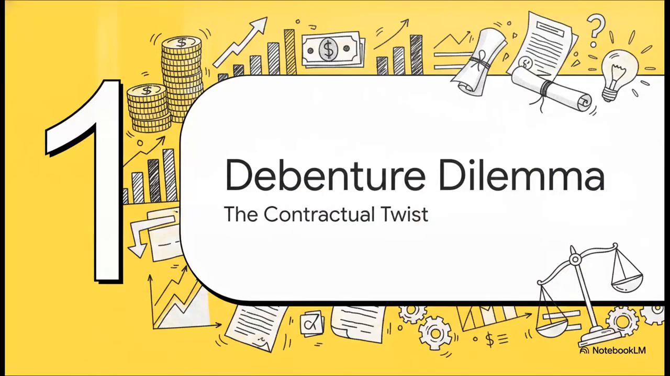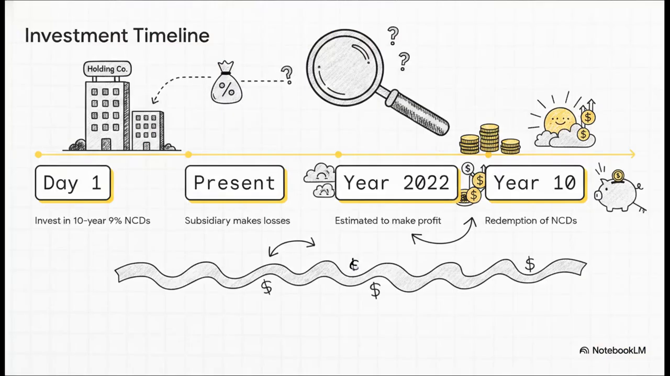All right, Section 1, the debenture dilemma. So let's lay out the facts of today's little mystery. We've got a holding company that invested in 10-year 9% non-convertible debentures, or NCDs, issued by its own subsidiary.